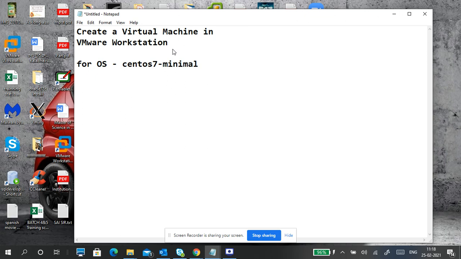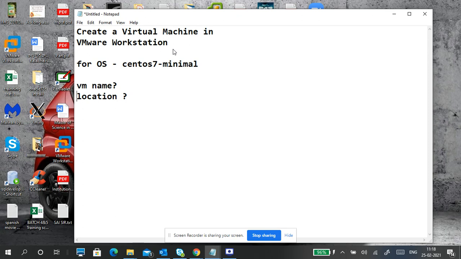First of all, to create a virtual machine, we should know what names we have to put. What is the virtual machine name? And what location? In which location do you want to store your virtual machine? Do you want to store it in your C drive, D drive, or E drive?